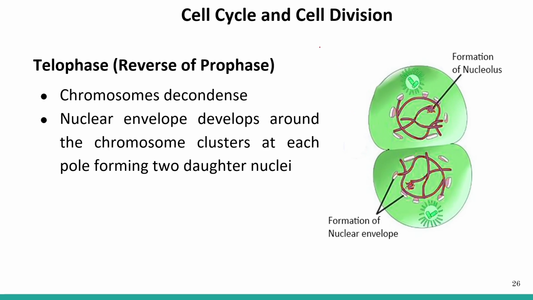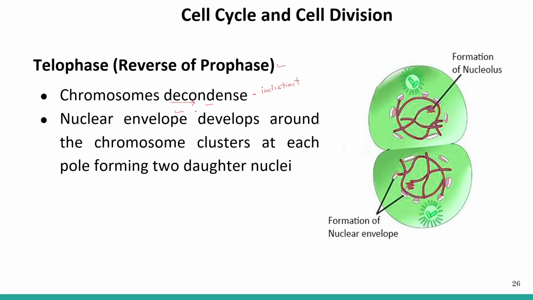Now the last phase is the telophase, also known as the reverse of prophase. Why is it called the reverse of prophase? Because all the steps which are happening here are the reverse of prophase. In prophase, what was happening? Chromosomal condensation was taking place. Here the chromosomes decondense and lose their identity. They become indistinct. Chromosomal decondensation or chromosomal decoiling takes place.